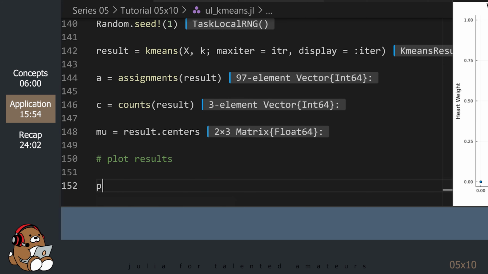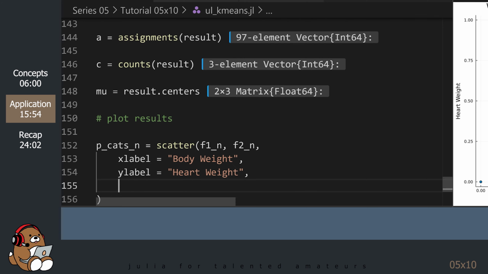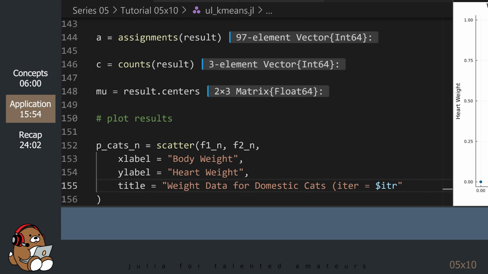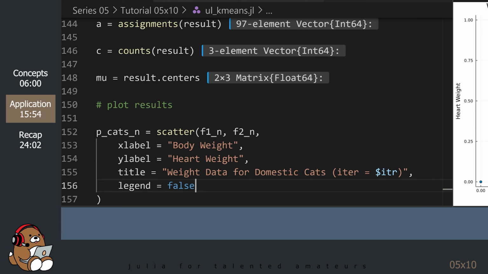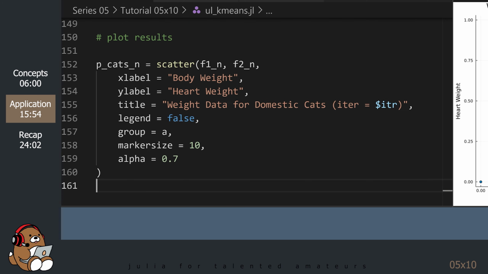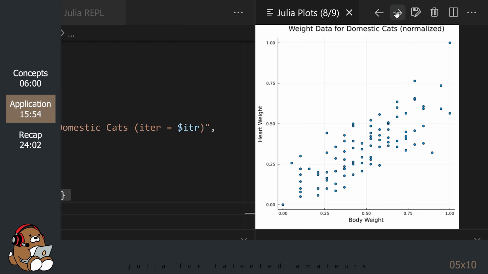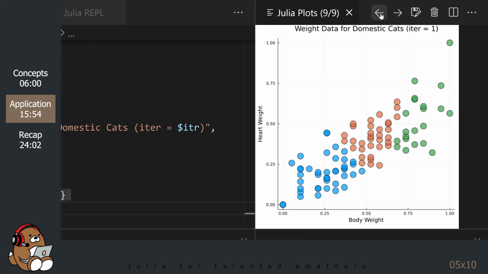Now that we have our results, let's plot it to see what it looks like. So that's interesting.